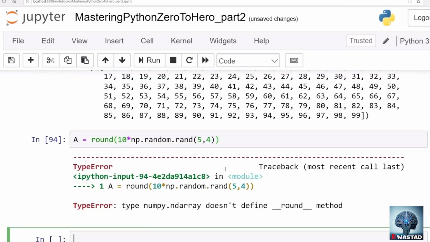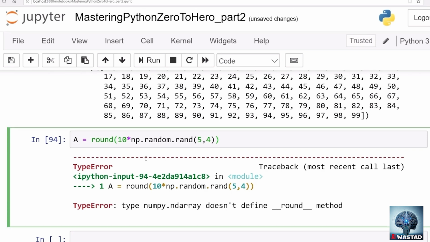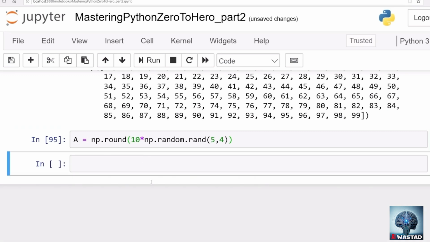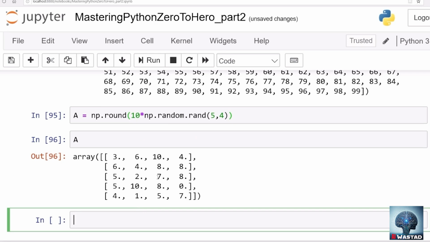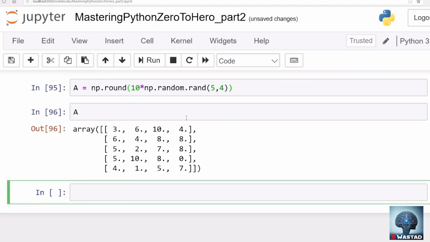Now A will be, what's the problem? Round method is no longer there. Okay, maybe there is np.round. Yes, np.round, the round function of np. So this A is this array, for example. That's a 5 by 4 array, 5 rows and 4 columns.